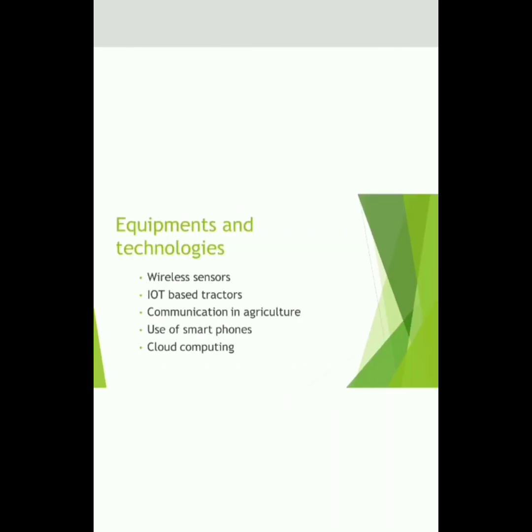Next, equipments and technologies used in IoT farming. So, the first is wireless sensors. Among all the equipments on smart farming currently available in the market, wireless sensors are the most usual and play a key role when it comes to collecting the crop conditions. Next is IoT based tractors. We have some IoT based tractors which can be used with advancement of technology. Most of the manufacturers are offering tractors with automatic driving and even cloud computing capabilities, which is used in IoT.